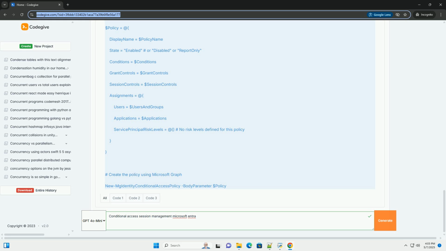Use cases. Ideal for protecting sensitive data within cloud applications, preventing data exfiltration, monitoring user activity and identifying risky behavior, enforcing data governance policies.